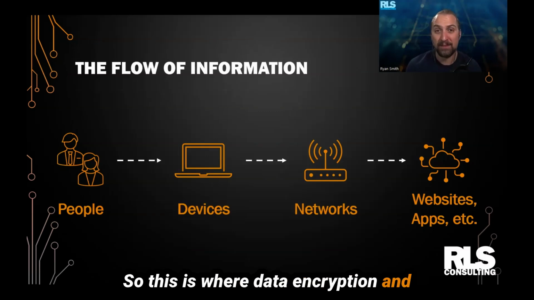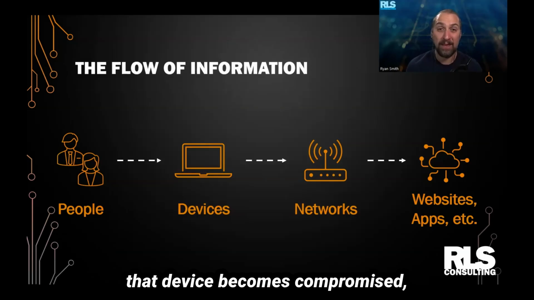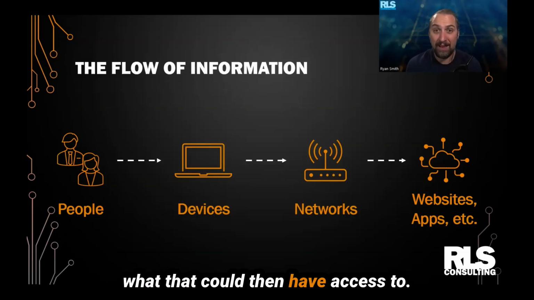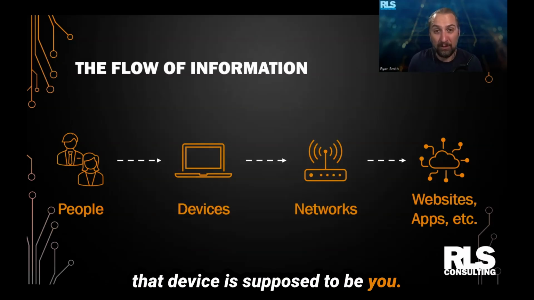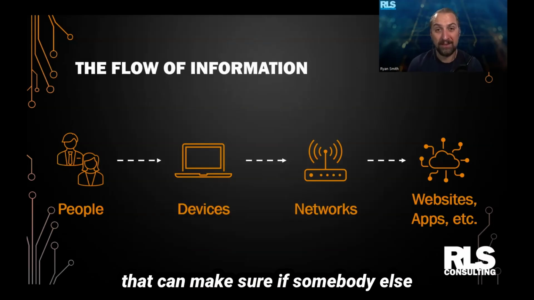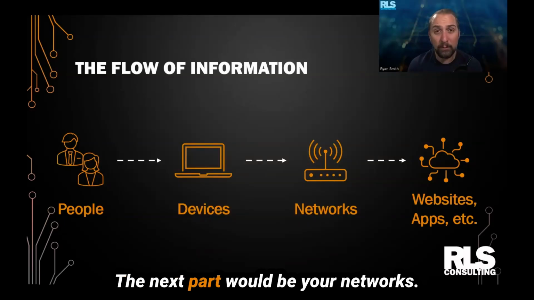This is where data encryption and things like that can become really important. But we need to think about the things that are there, and if that device becomes compromised, what that could then have access to. Because in some cases, when we connect to different things, we're trusting that that person using that device is supposed to be you. So do we have extra steps in place that can make sure if somebody else gets into that device that it's safe? The next part would be your networks.